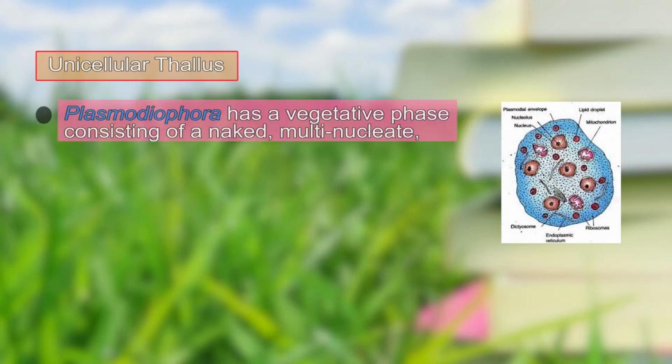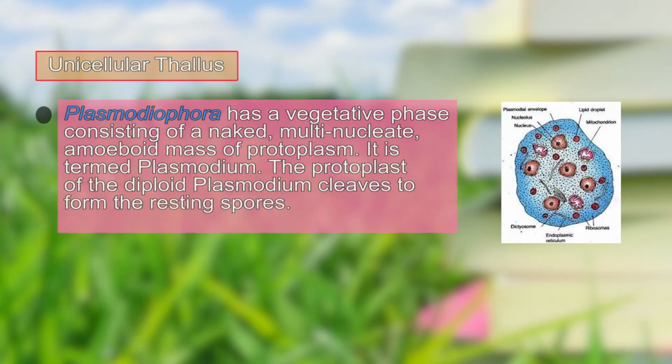Example we find in the case of Plasmodiophora. Now Plasmodiophora has a vegetative phase which consists of a naked multinucleated amoeboid mass of protoplast. This is termed as plasmodium. The protoplast of the diploid plasmodium cleaves to form resting spores and these spores germinate and ultimately give rise to the vegetative body.